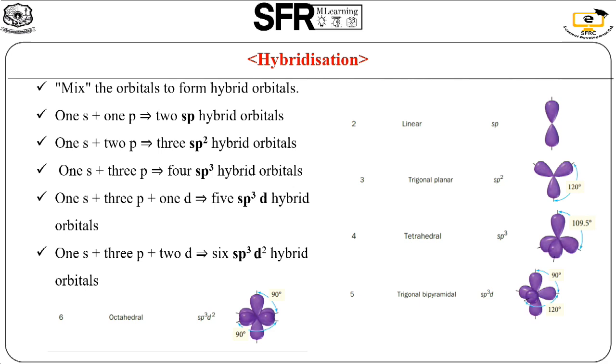The last one is the mixing of atomic orbitals of 1 s orbital, 3 p orbitals and 2 d orbitals. There are 6 hybridized orbitals, which is sp3d2 hybridization. The geometry of the molecule is octahedral. The bond angle between the atoms is 90 degrees.